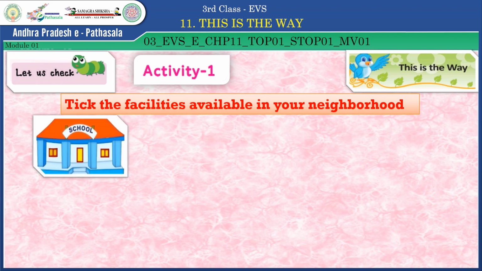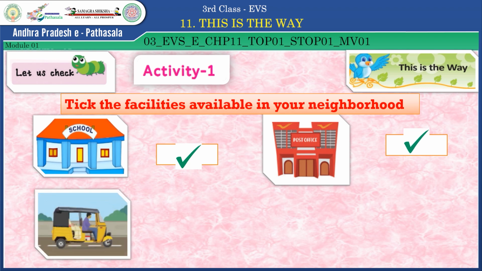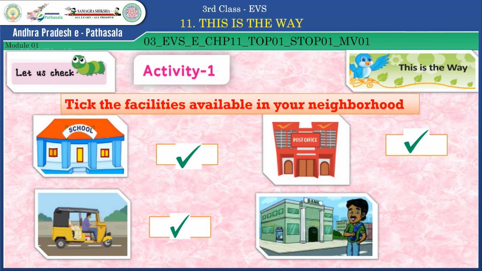Here are some pictures. School. Do you have school in your neighborhood? Yes. Do you have post office? Yes, you have. Is there any auto in your neighborhood? Yes. So you have to put a tick mark in the blank. So what is this? It's a bank. Do you have bank in your village? Yes. Well done, children. And some more.